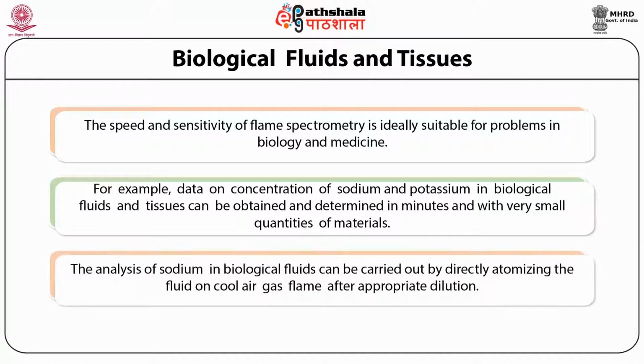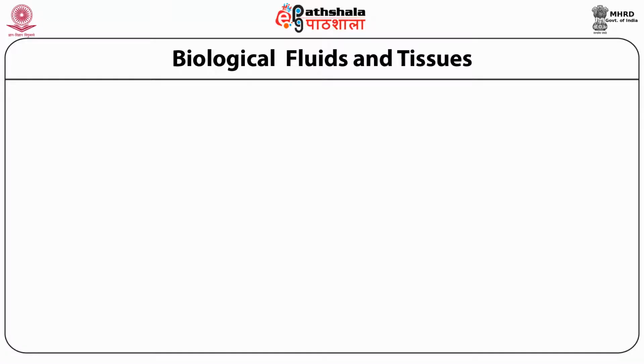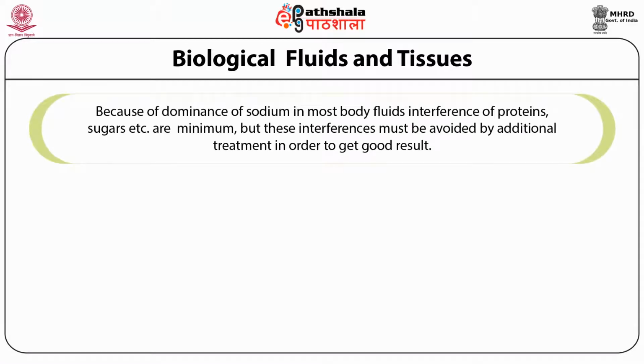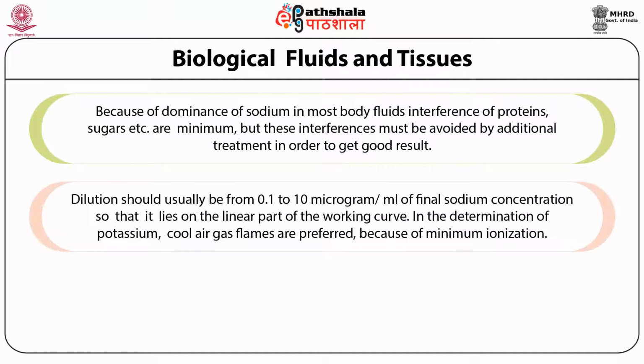The analysis of sodium in biological fluids can be carried out by directly atomizing the fluid on a cool air-gas flame after appropriate dilution. Because of the dominance of sodium in most body fluids, interference from proteins, sugar, etc. is minimal. But these interferences must be avoided by additional treatment in order to get good results. Dilution should be from 0.1 to 10 microgram per ml of final sodium concentration, so that it lies on the linear part of the working curve.